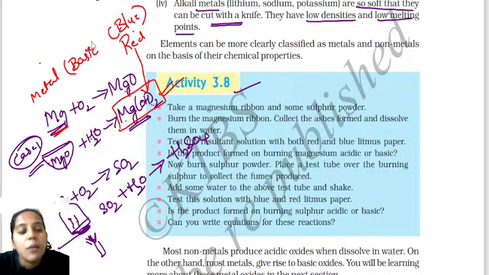So metal oxides are what? Basically, they are basic in nature. Similarly, in case 2, you have collected sulfur dioxide when you burn sulfur. Correct? When you add water to it, you get sulfuric acid.